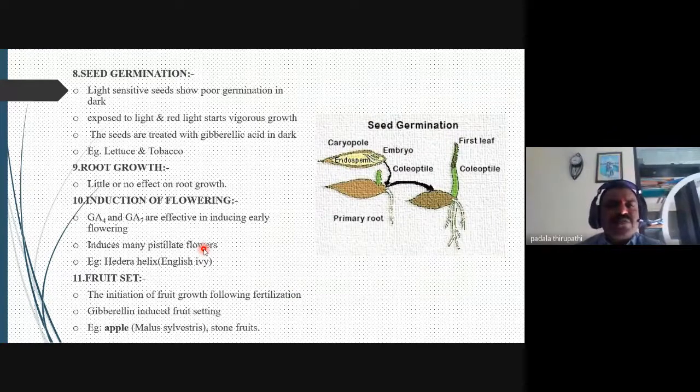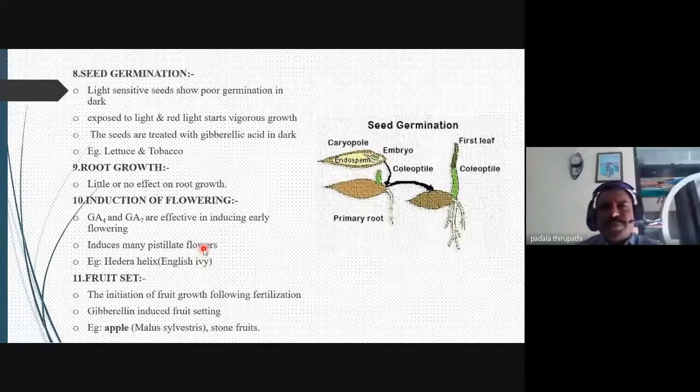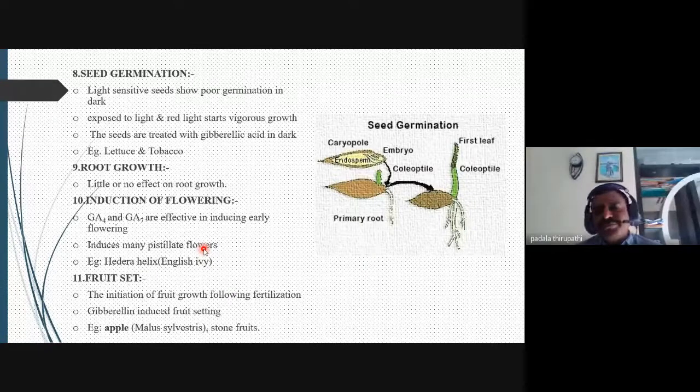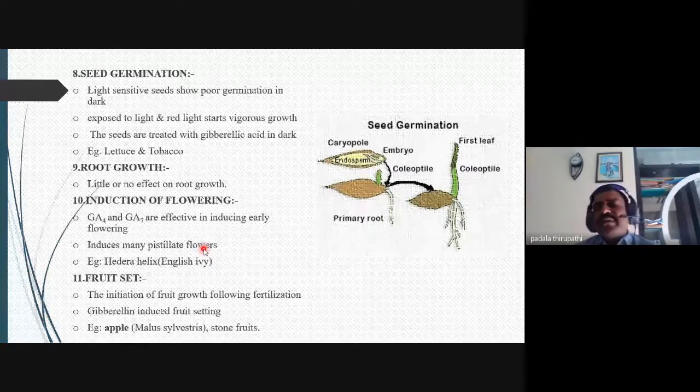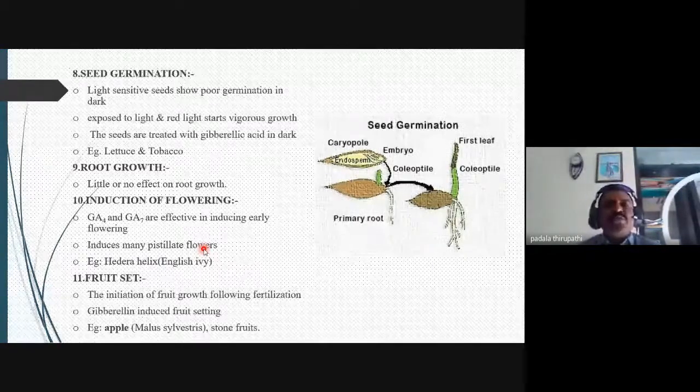Light sensitive seeds show poor germination in dark. Whenever they are exposed to light, red light starts the vigorous growth. Have you heard about the visual spectrum of 400 to 700 nanometer wavelength? The red light is very suitable for the growth of the plants and also germination of the seeds. When seeds like lettuce and tobacco are treated with gibberellic acid in dark, then automatically the seeds germinate very rapidly.